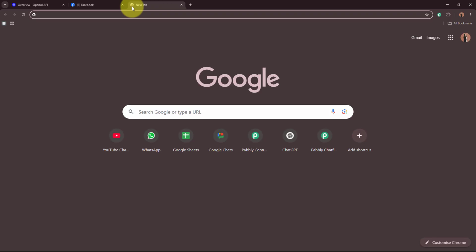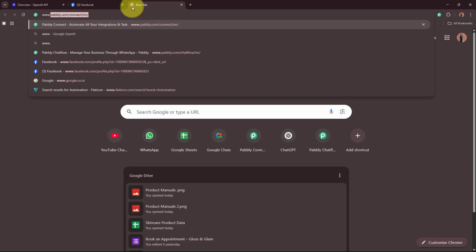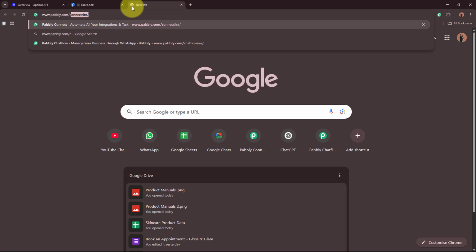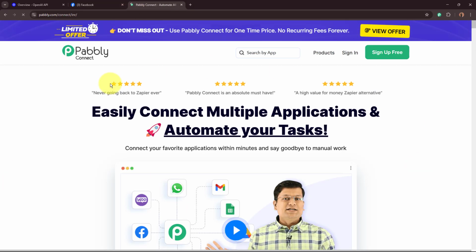So firstly, we're going to browse the website of Pabbly Connect. For that, enter www.pabbly.com/connect. Okay, so I'm going to browse this website right over here. Then Pabbly Connect's landing page is going to appear in front of you. Now you have two options, sign in or sign up for free. I am an existing user, so I'm going to sign in to my Pabbly Connect account.